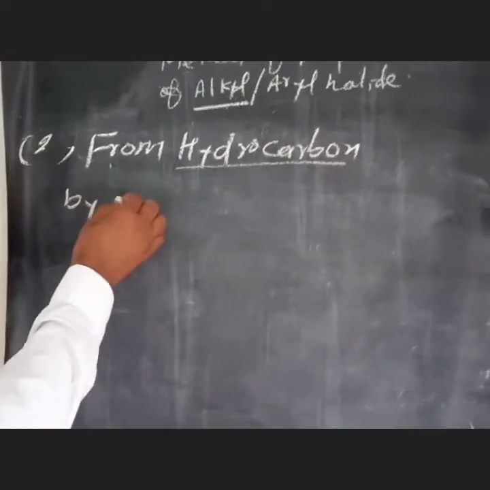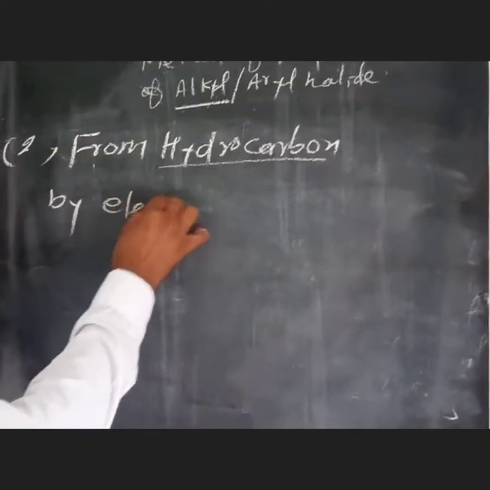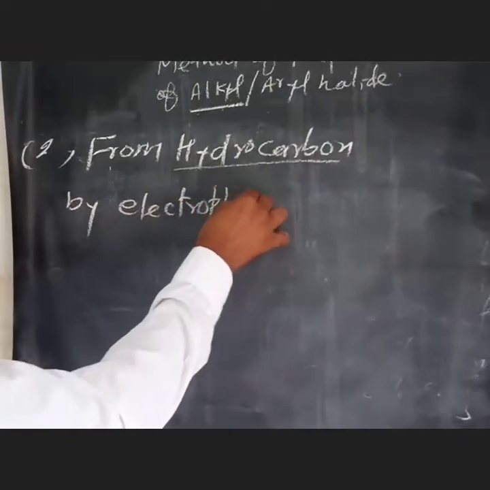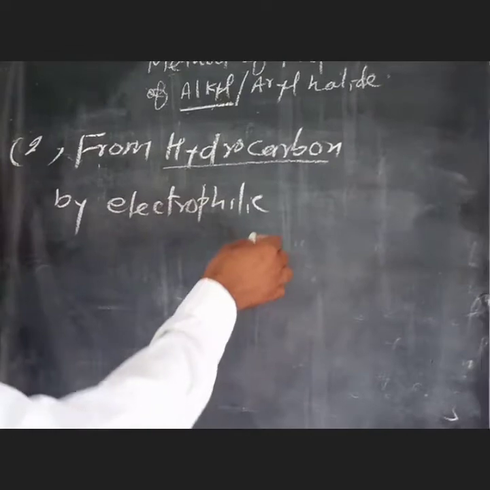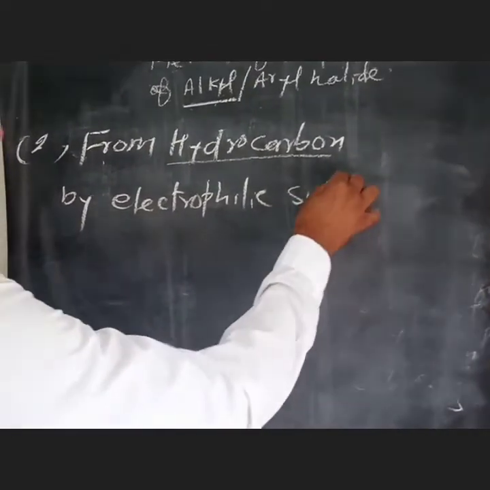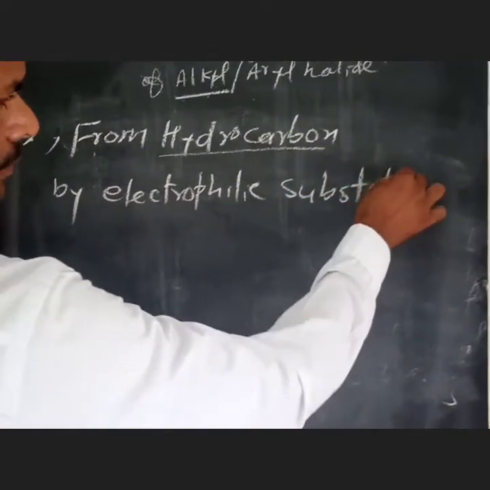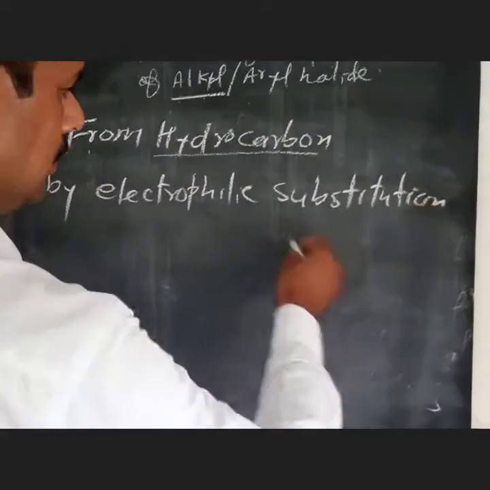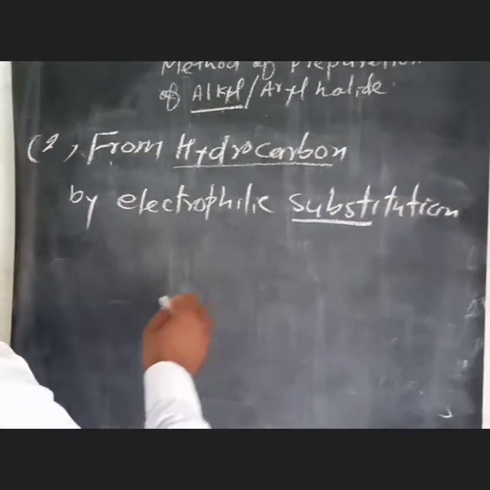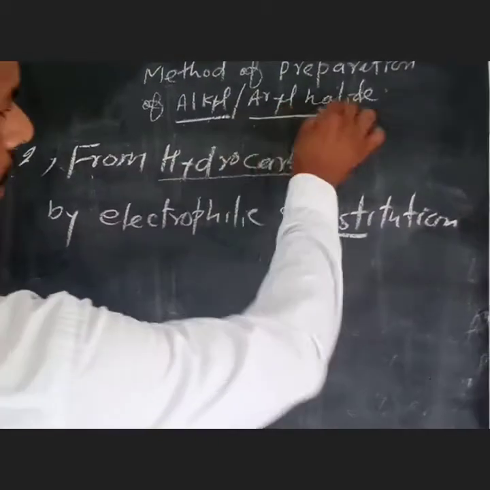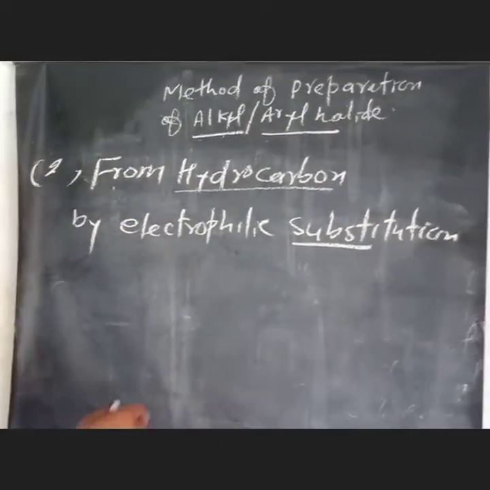Next, by electrophilic substitution reaction for the preparation of aryl halides, that is the best method.